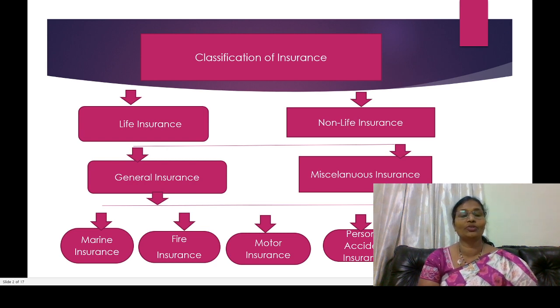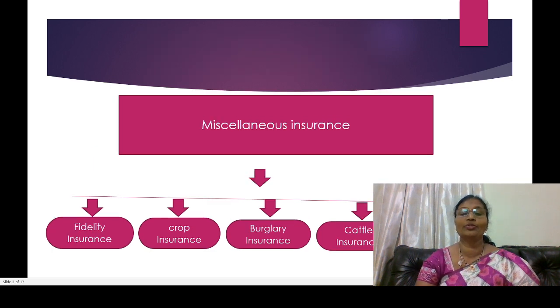General insurance mainly concentrates on marine insurance, fire insurance, motor insurance, personal accident insurance and health insurance. Miscellaneous insurance covers fidelity and crop insurance, burglary insurance, casualty insurance, and cash in transit insurance. They are covered through miscellaneous insurance.